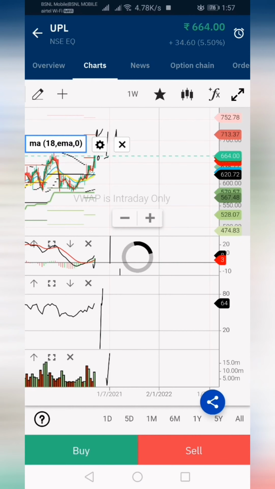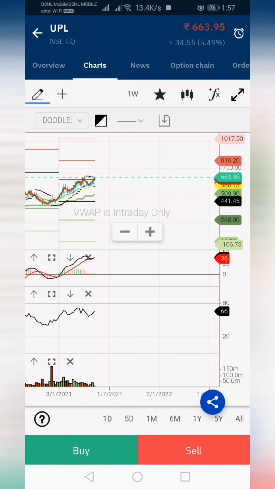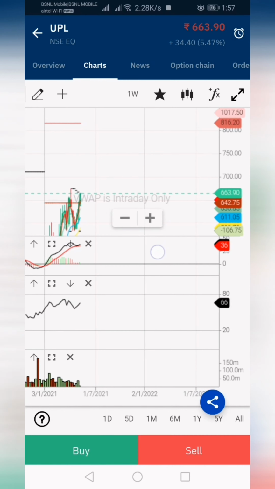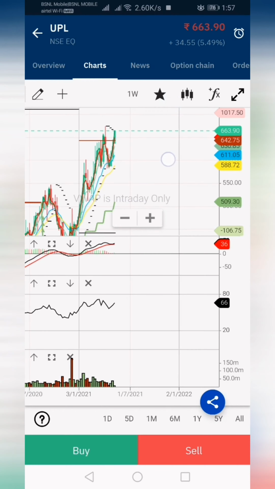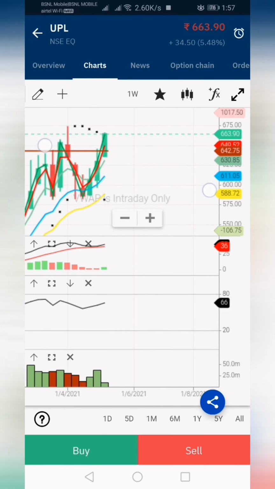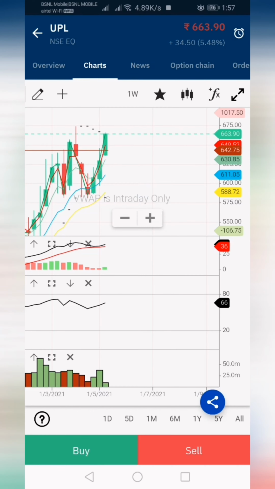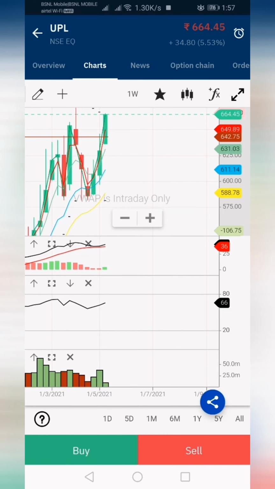Let's go to the weekly chart. In the weekly chart you can see there is a resistance at 816. Next target is 816, guys. The stock can go up to 816 in coming weeks. You can see here the EMA crossover is also given, and in the weekly chart also the resistance at 642 has been broken. You can see the brown color line is the resistance.